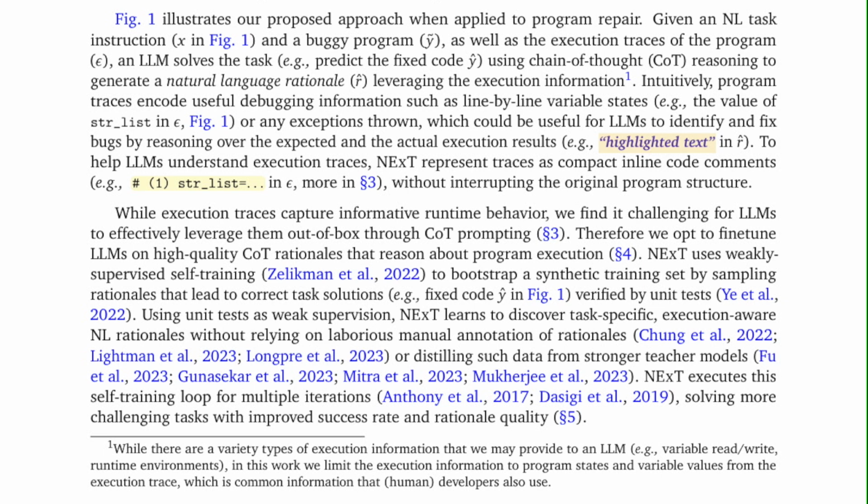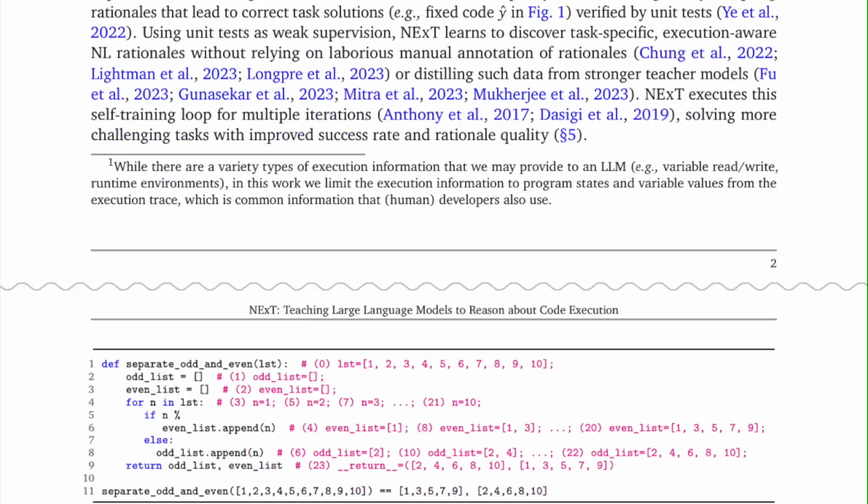NExT executes this self-training loop for multiple iterations, solving more challenging tasks with improved success rate and rationale quality. While there are a variety of types of execution information that we may provide to an LLM, in this work, we limit the execution information to program states and variable values from the execution trace, which is common information that human developers also use.